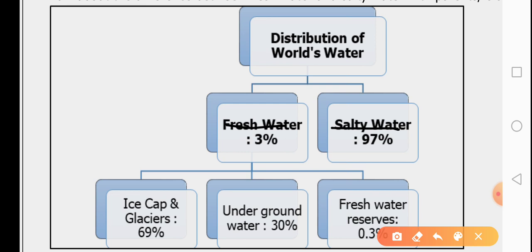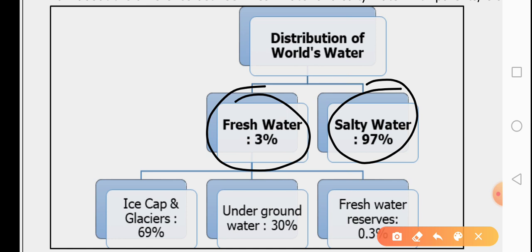So 97% of the water on earth is salty water. Salty water is found in oceans and seas. We cannot drink it, we cannot cook from it because there is so much salt in it. We cannot even survive in it. The concentration of salt is just too high in this water. The water that we use for drinking and other purposes is called fresh water, and only 3% of the earth's water is fresh water.